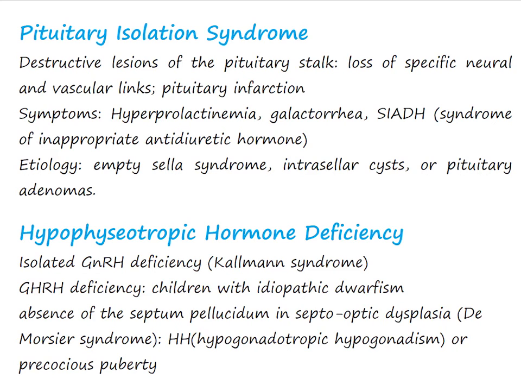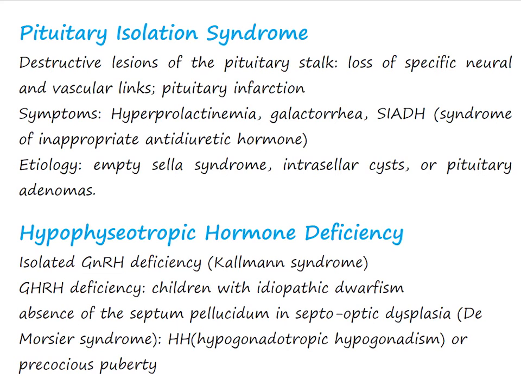Hypophysiotropic hormone deficiency. Isolated gonadotropin-releasing hormone deficiency is the most common hypophysiotropic hormone deficiency. Gonadotropin deficiency is commonly associated with hyposmia. In Kallmann syndrome, hereditary agenesis of the olfactory lobe may be demonstrable by MRI. Kallmann syndrome or hypogonadotropic hypogonadism are associated with anosmia.